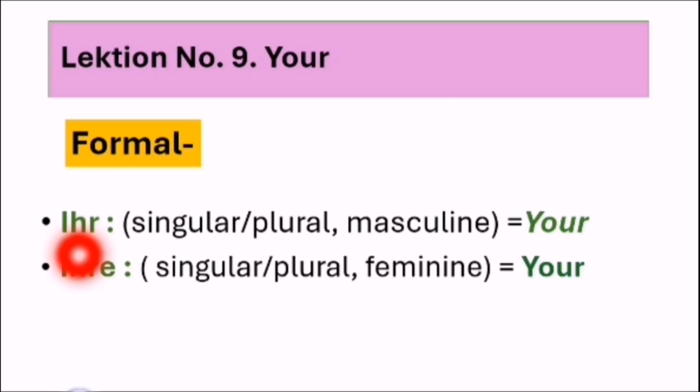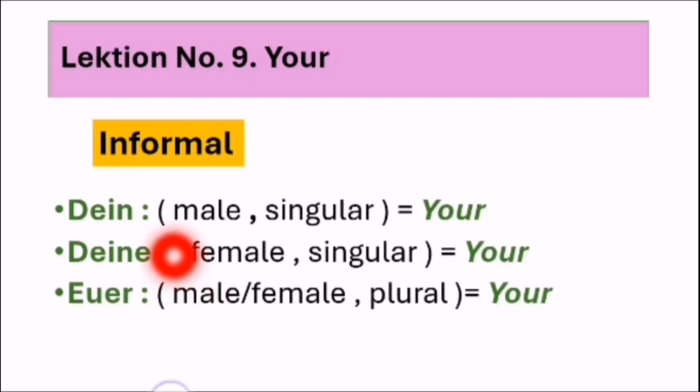In the formal way, you use ihr with masculine nouns, singular and plural, and ihre with feminine nouns, plural and singular. And in the informal way, we use dein. Dein means your.